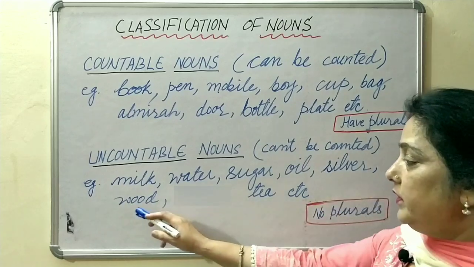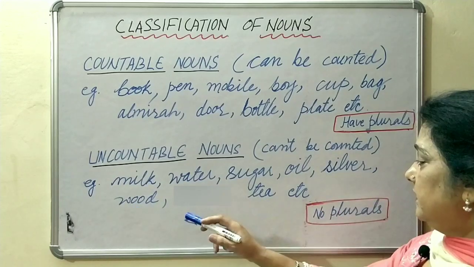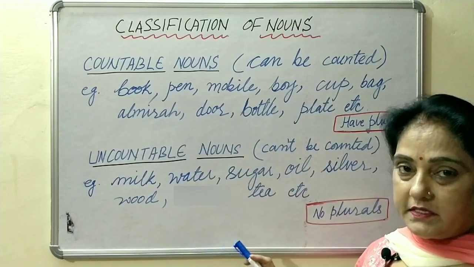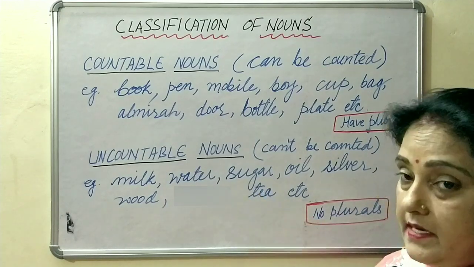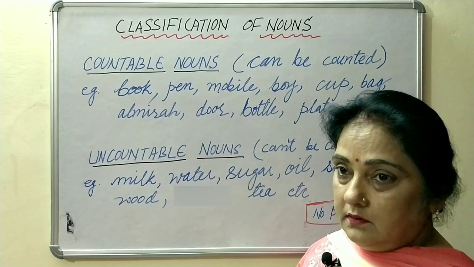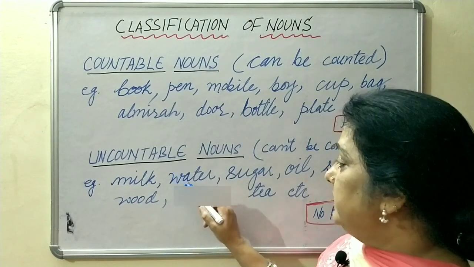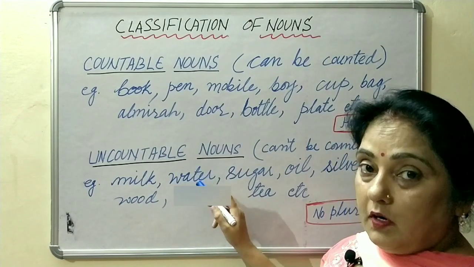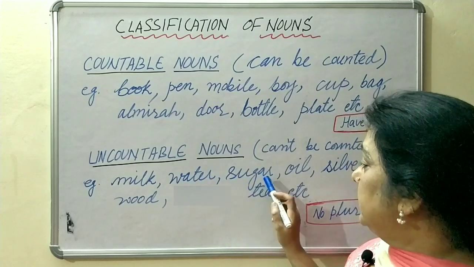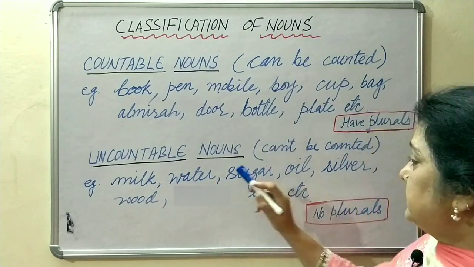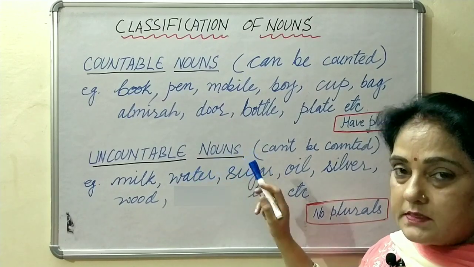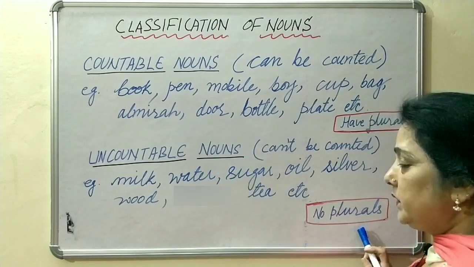Silver, wood, tea, all these can't be counted. Therefore, they don't have plurals. We cannot say milks. It's wrong. We cannot say water, waters or sugars. These are all wrong. So, these uncountable nouns don't have plurals.